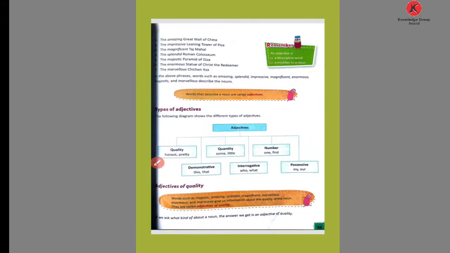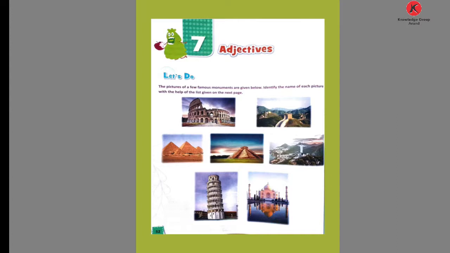On the next page are the names: the amazing Great Wall of China, the impressive Leaning Tower of Pisa, the magnificent Taj Mahal, the splendid Roman Colosseum, the majestic Pyramid of Giza, the enormous statue of Christ the Redeemer, the marvelous Chichen Itza. So what do we do? We write the correct name of each picture. Here is the first picture. What is the name of the picture?